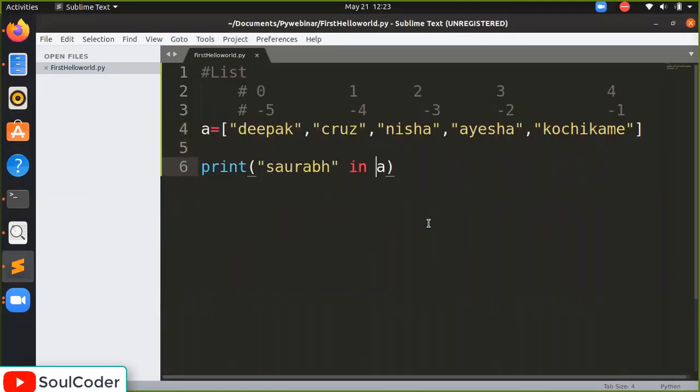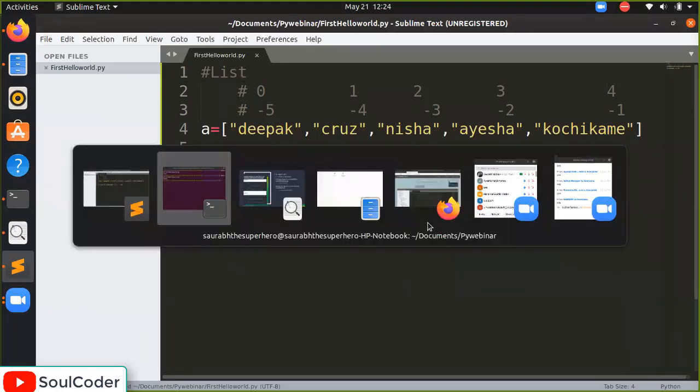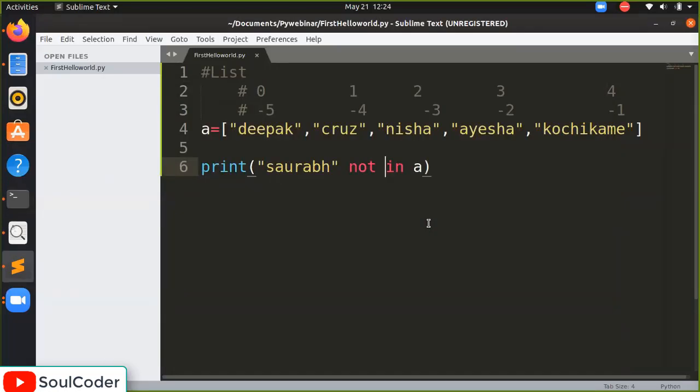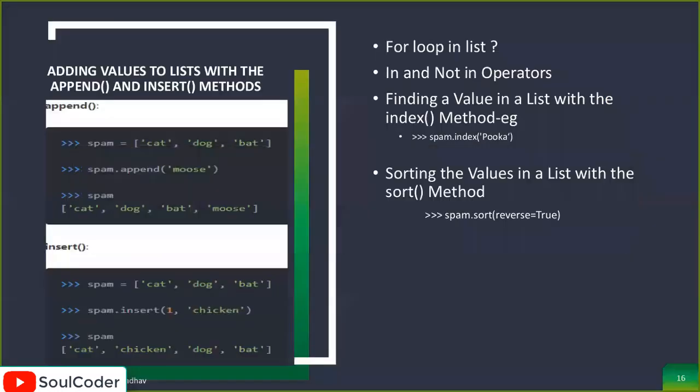So there is another thing called not in. I'm saying, is Saurabh not in A? So it is True, Saurabh is not in A. I'm going to run it again. Yes, True. Saurabh is not in A. So don't worry if it is getting complicated or you forget about it. We'll get the notes again.